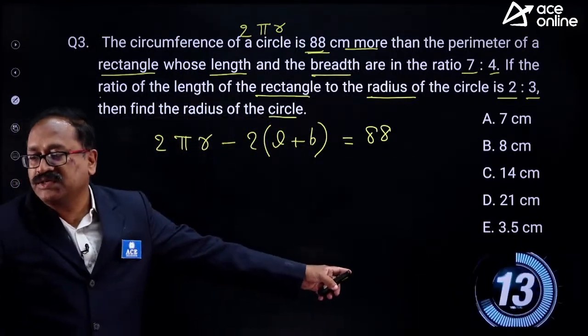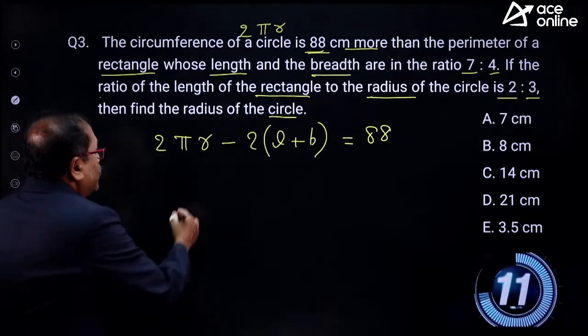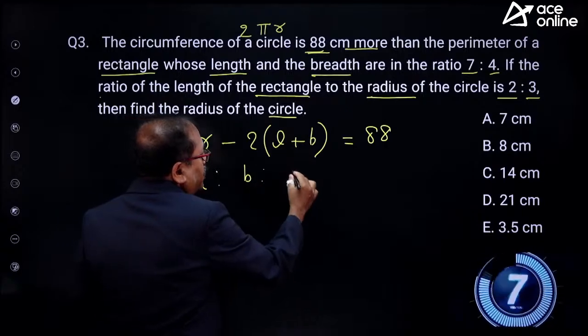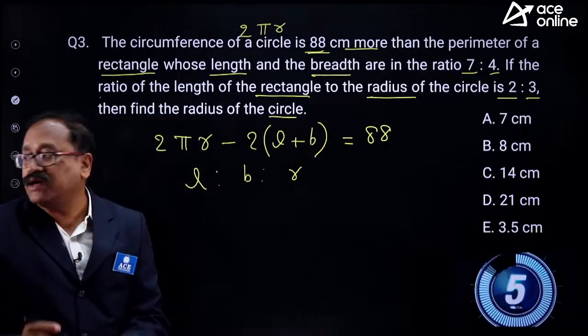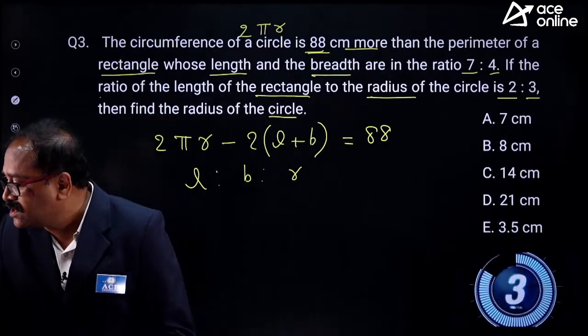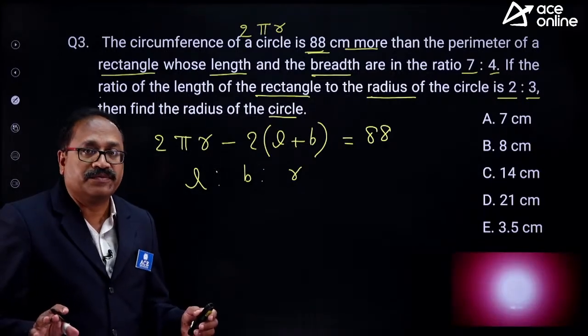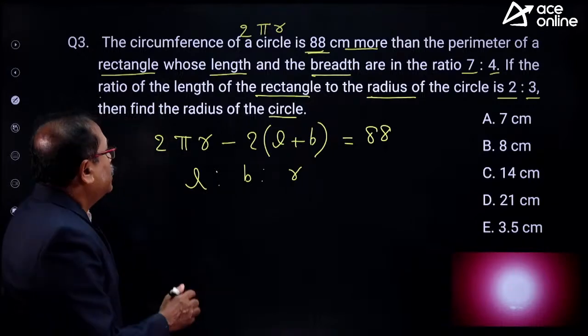Still you have 15 seconds. And in the question you are getting the ratio of L, B and R. Let's answer. Is Appalnaidu's option B for this question? It's a beautiful question.